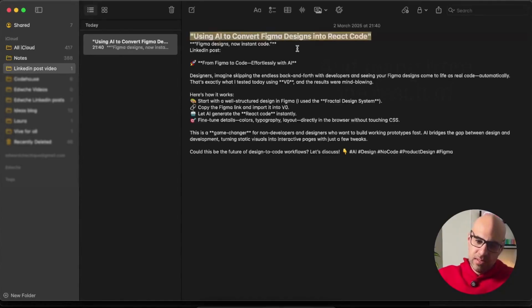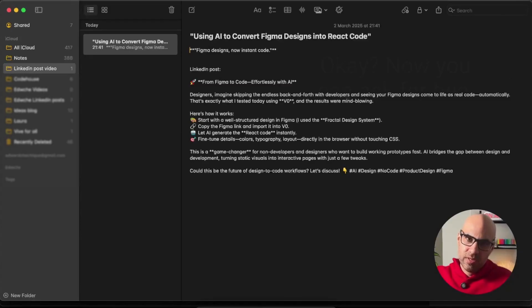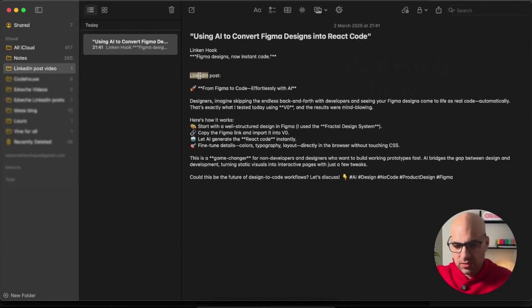This is the title. This one, as you can see here, is the hook, and then we have the LinkedIn post. Two things to let you know. When you build the prompt, you can configure it so the final result will be a little bit more organized. For example, here we have LinkedIn post, but we can also add in the prompt of the hook something like LinkedIn hook, so it will be a little bit more organized. But this is the process more or less, nothing different.